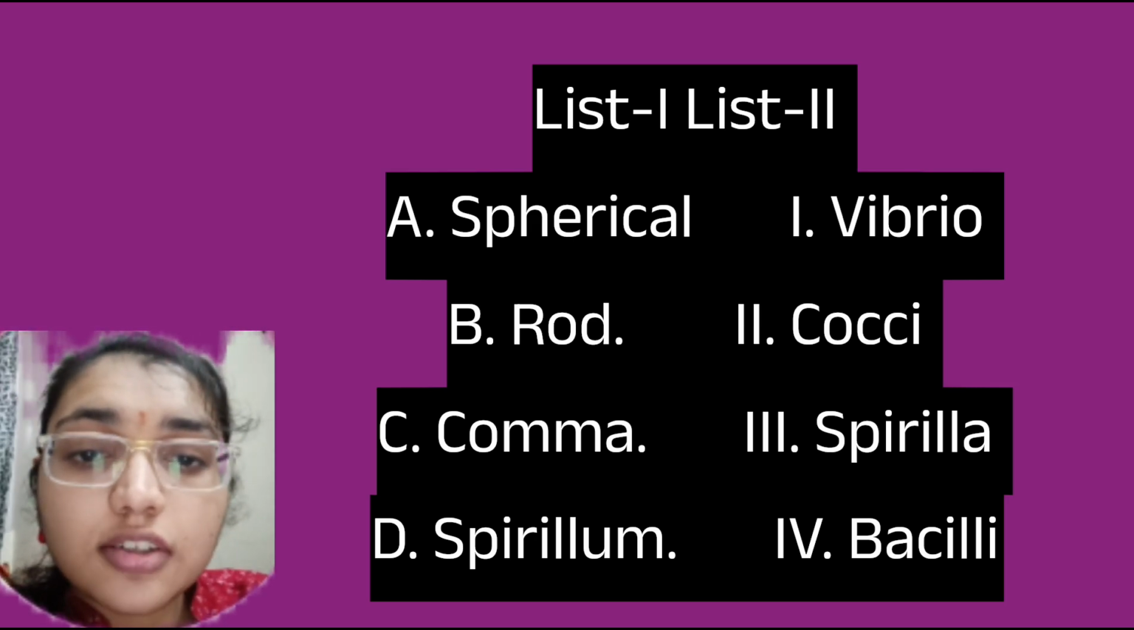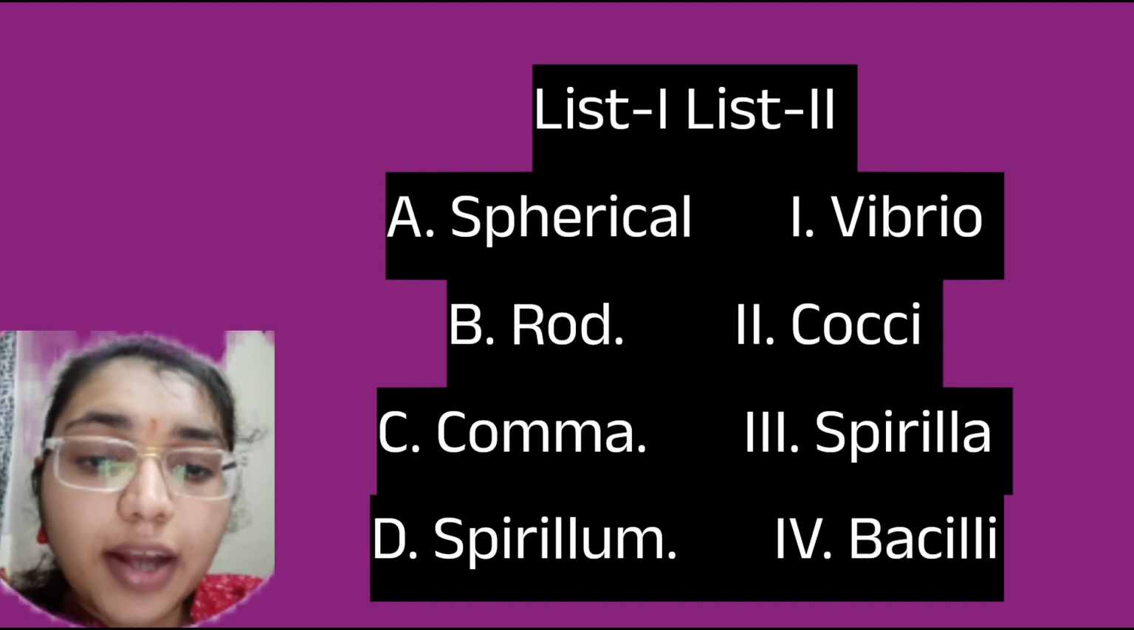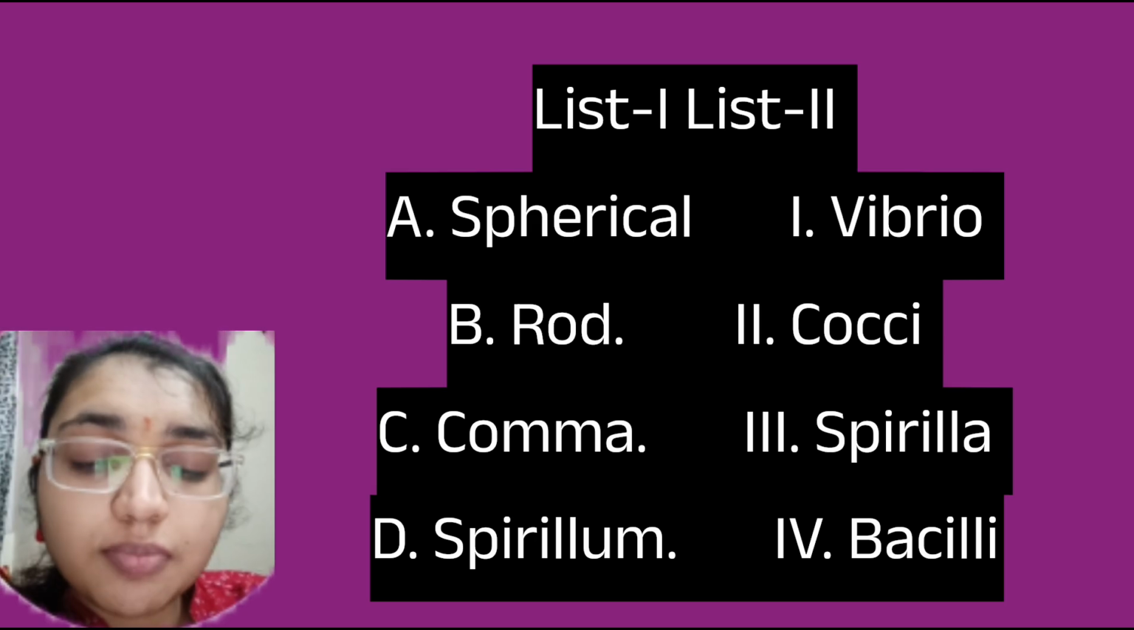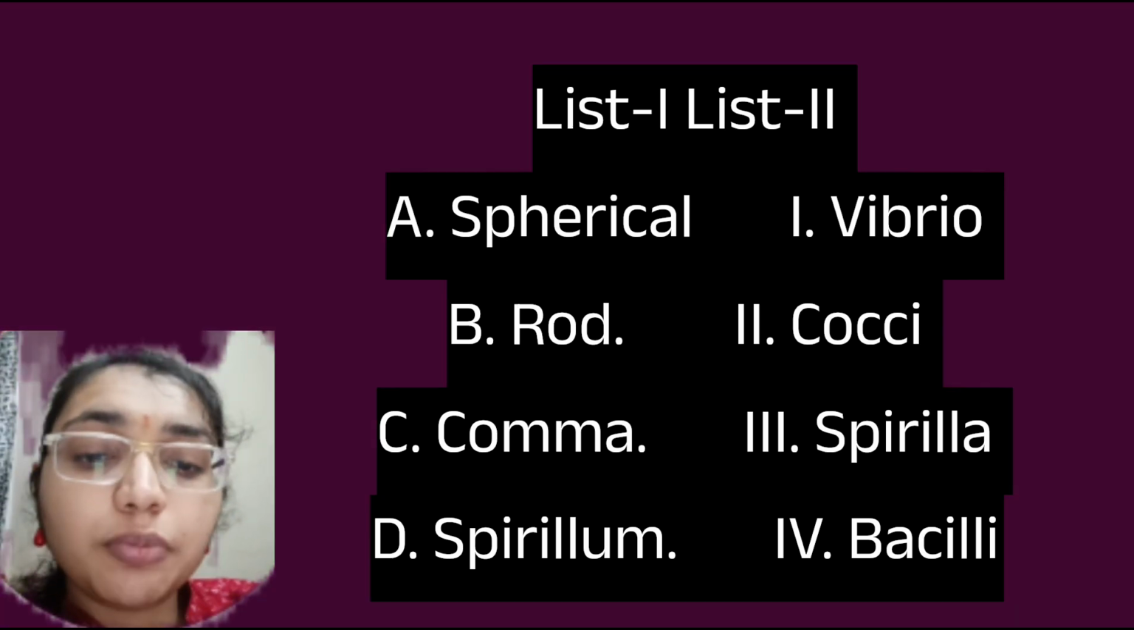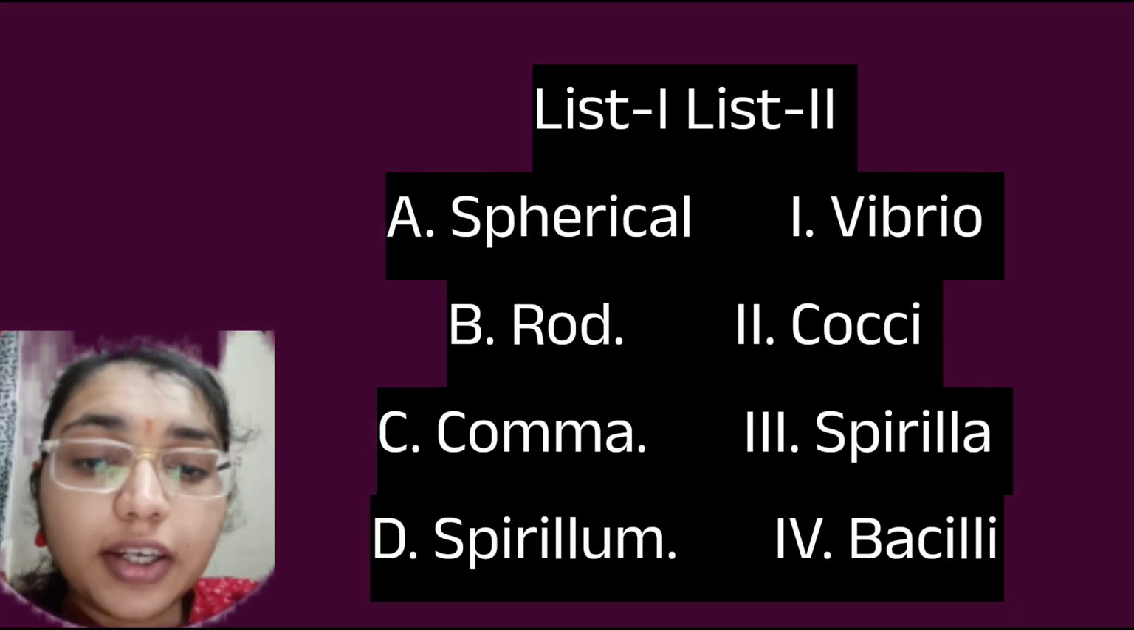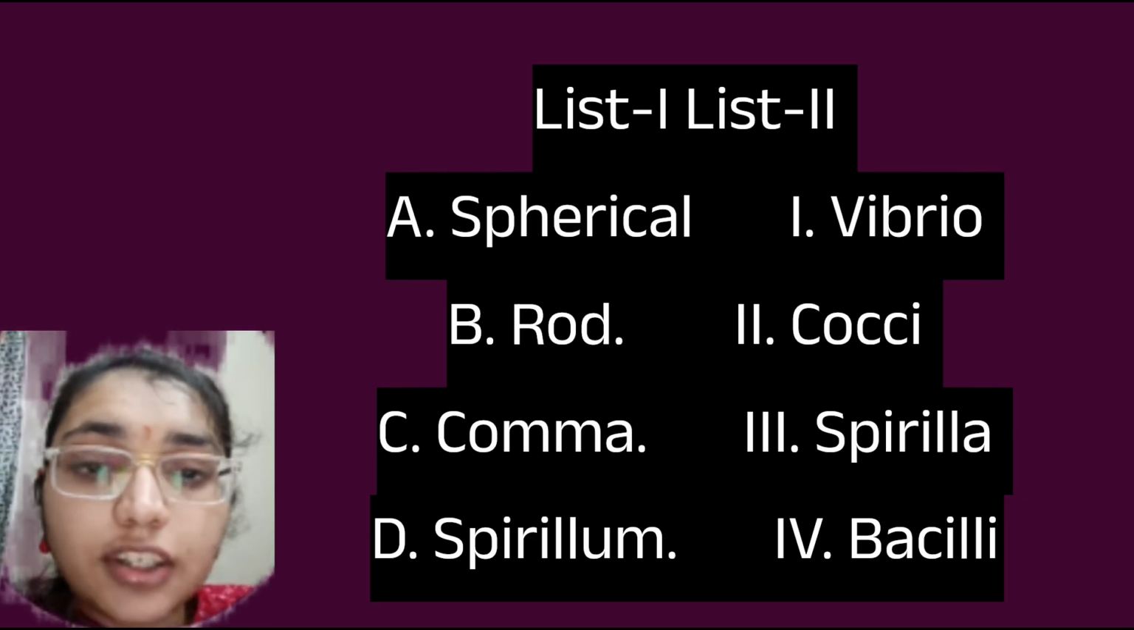So here the rod shape, that is the bacteria known as bacillus, is matching with the fourth one, that is bacilli. Then comma shape of the bacteria, it is the vibrio, and spirillum, that is spiral shape of bacteria. So D, it is matching with 3. So here option D is correct.